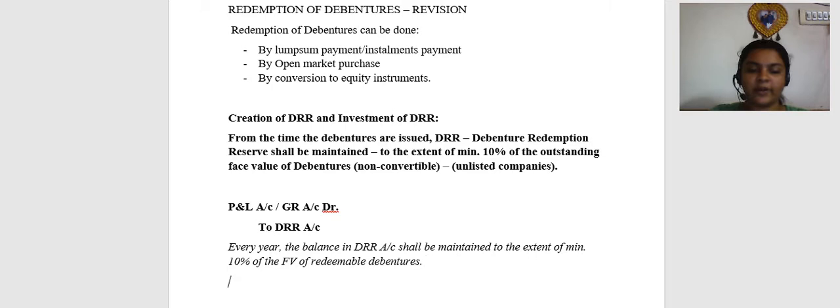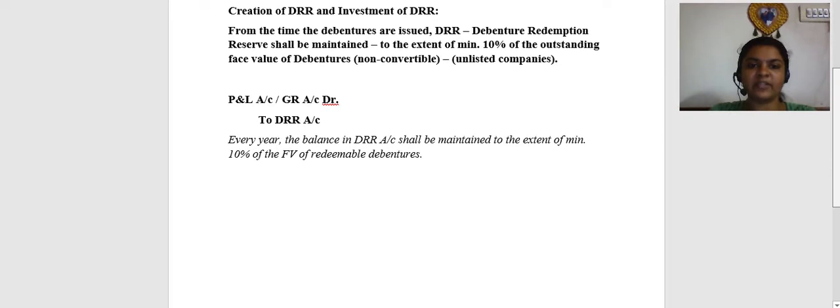The second point is about investment of DRR. Okay.